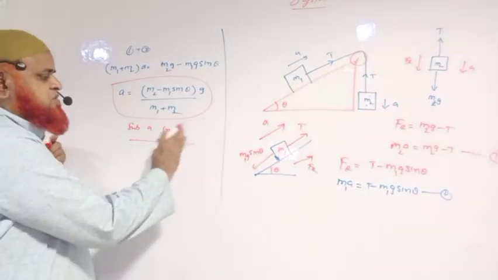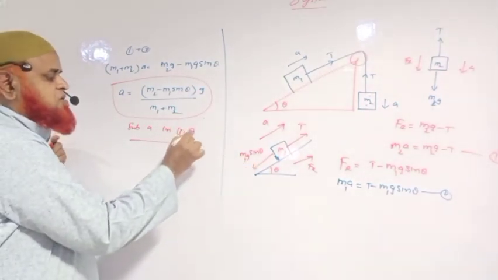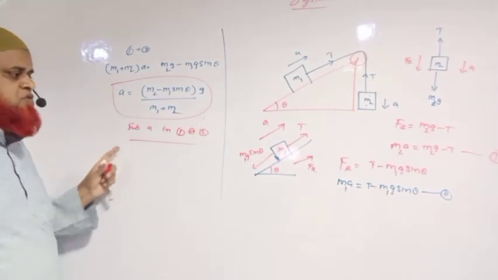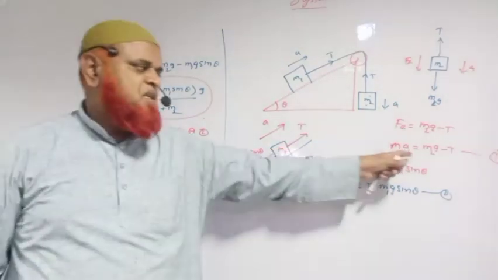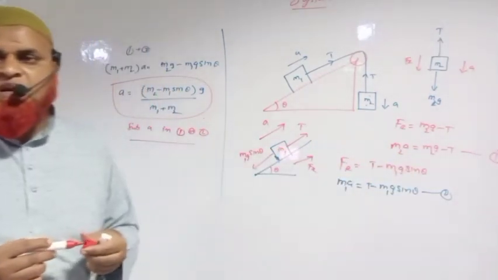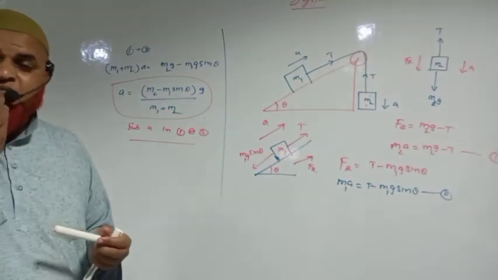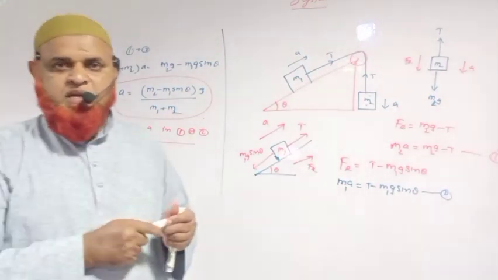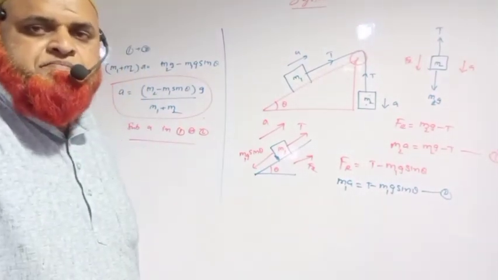That means in the place of A, in equation 1 or 2, wherever you want you can substitute. Better you substitute in 1 because there is no trigonometric function in equation number 1. Then you can simplify and tell me the answer tomorrow, how much you are going to get. Okay, so this is 1.